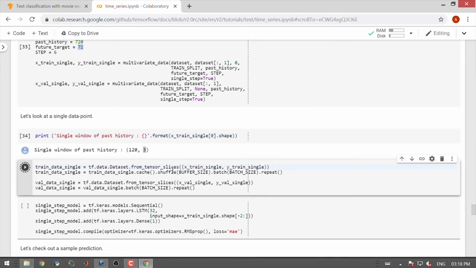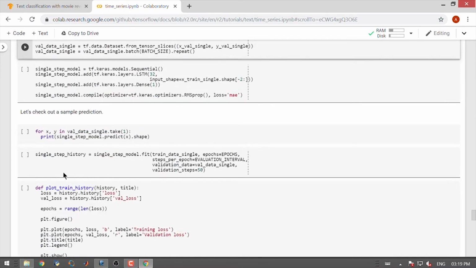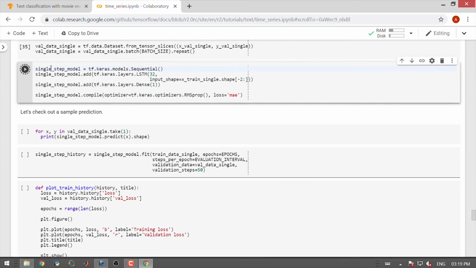So, we construct the dataset object with from_tensor_slices, and then we shuffle it, batch it, and then cache the dataset. In case of validation, we only batch the dataset. We build the same sequential model with an LSTM layer and a dense layer. We use RMSprop as an optimizer and mean absolute error as the loss function.